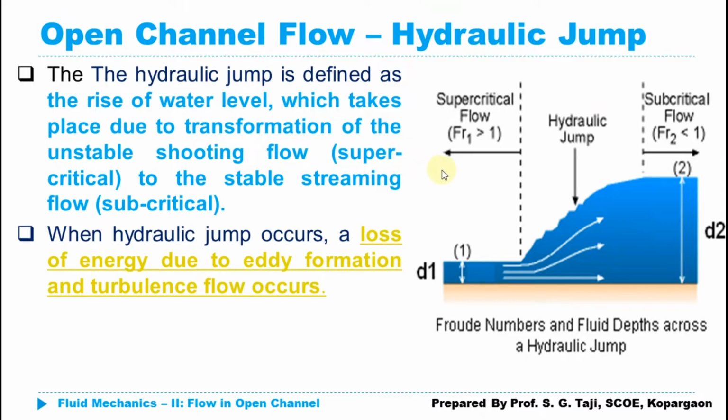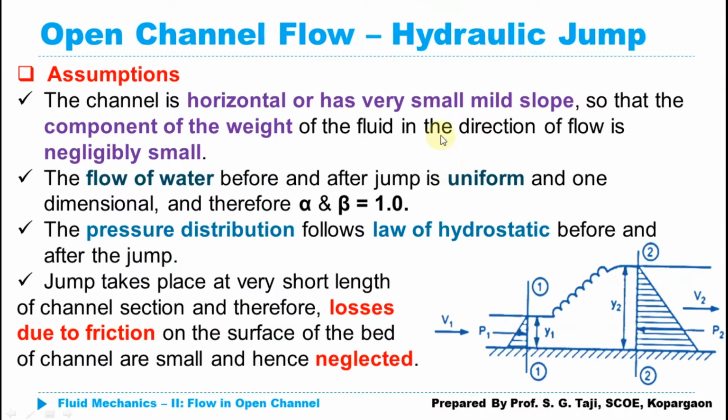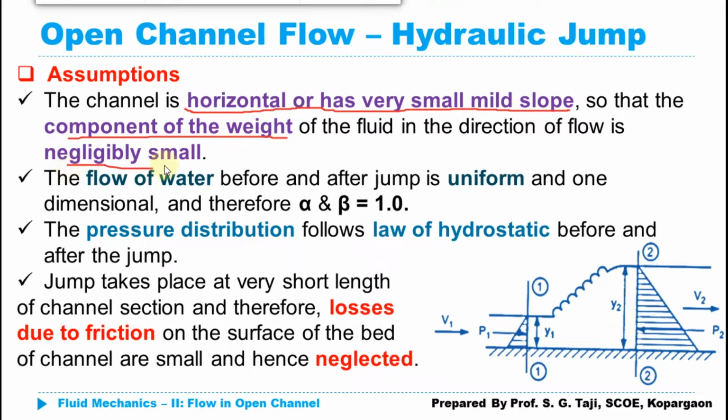Before proceeding to the derivation, let's go through the assumptions we are going to make while deriving the equation for the hydraulic jump. The first assumption, as usual, is that our channel is horizontal, or the slope of the channel is very small or mild. So the weight component of the water which we have considered is negligibly small.